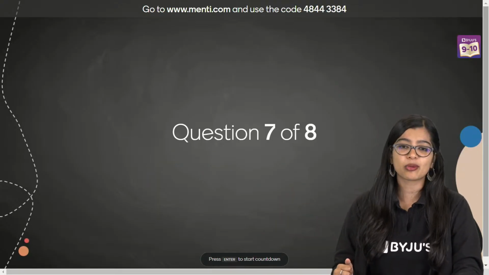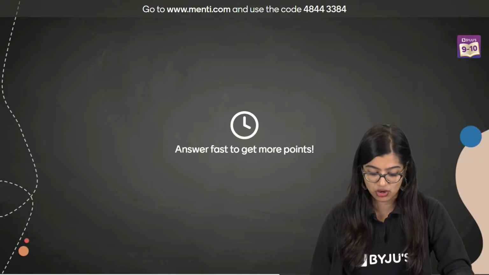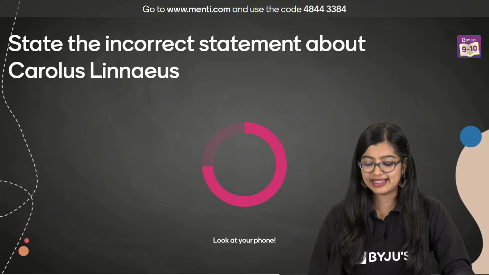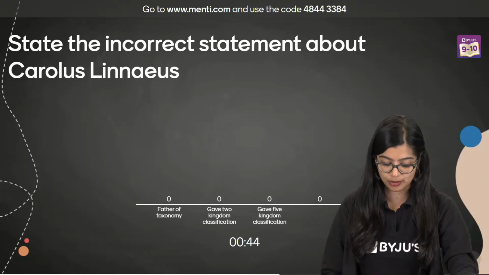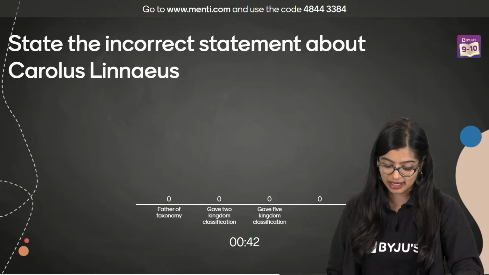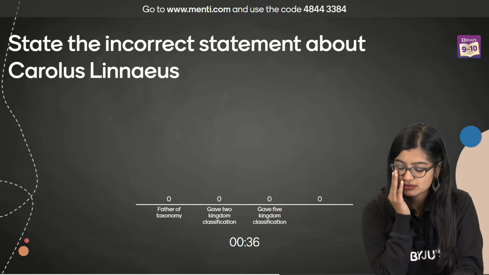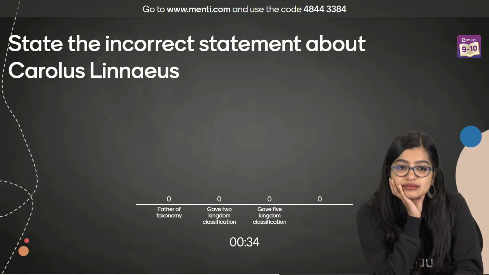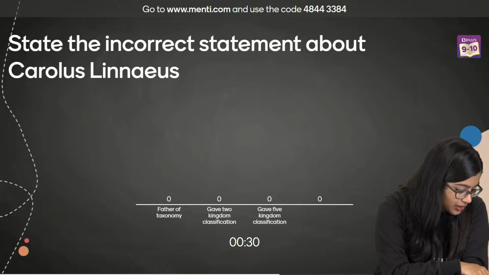Now last 2 questions and we'll have the leaderboard. So quickly everybody, question number 7 on your screens. State the incorrect statement about Carolus Linnaeus. We've already discussed, so this should be easy. Father of taxonomy, gave 2 kingdom classification, gave 5 kingdom classification. You have only 3 options. The 4th one is not even there.